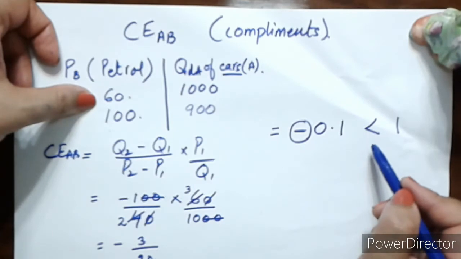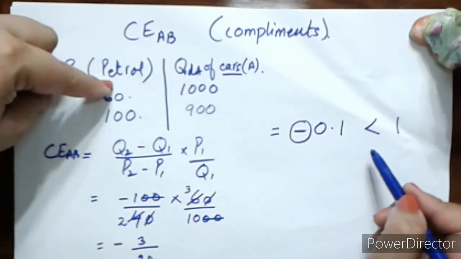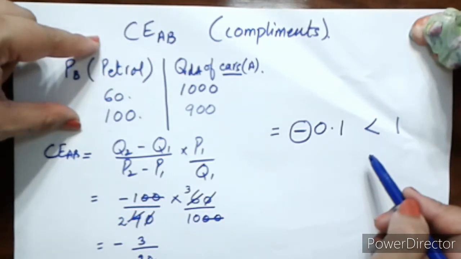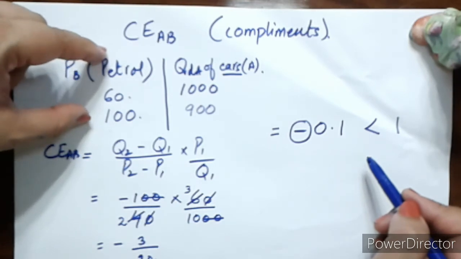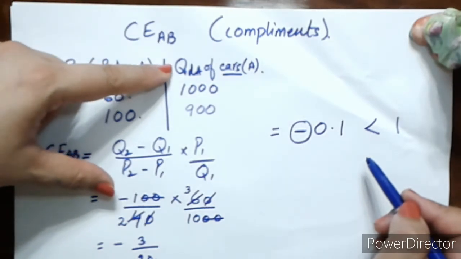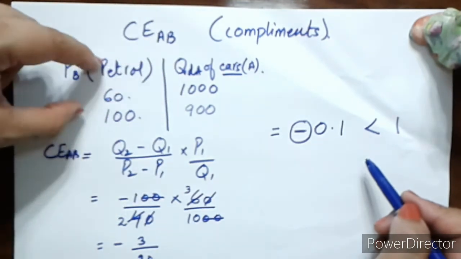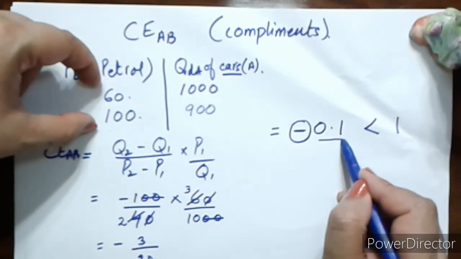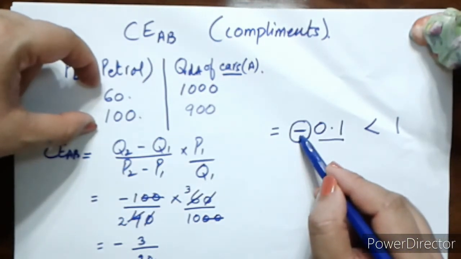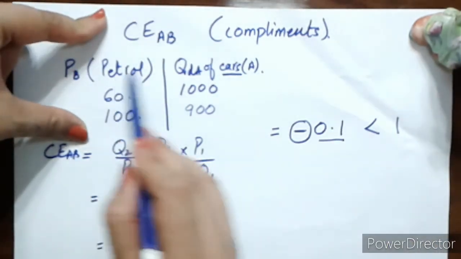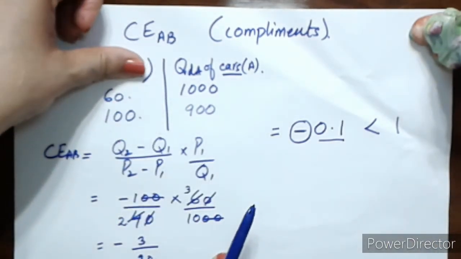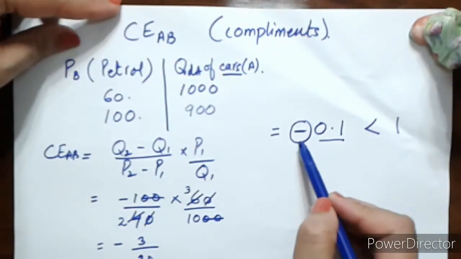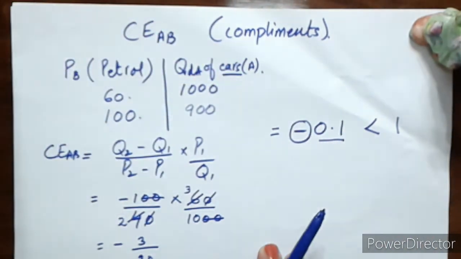So it is of course this particular example, the values show that it is less cross elastic. The number of cars demanded is less elastic or less responsive towards changes in price, since our value is less than 1, and also it is negative, which shows that whatever commodities are mentioned here, without being mentioned whether it's car or petrol or bat or ball, the negative sign shows that it is the case of complements. Okay, I hope I've made myself clear.